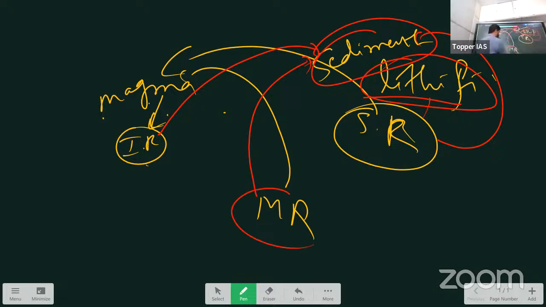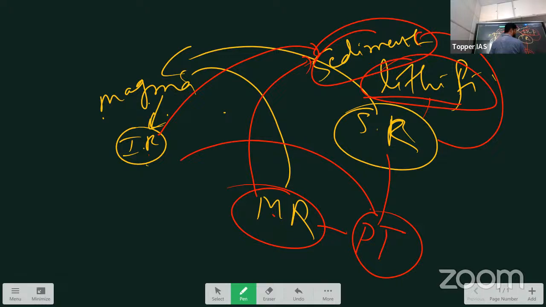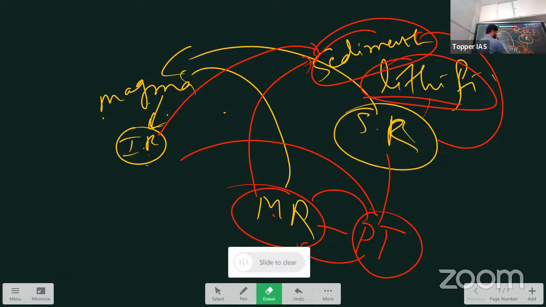And for metamorphic rock, what do we need? Metamorphism, which requires high pressure and temperature. Any rock, if subjected to high temperature and pressure, will become metamorphic rock. So this is the rock cycle.